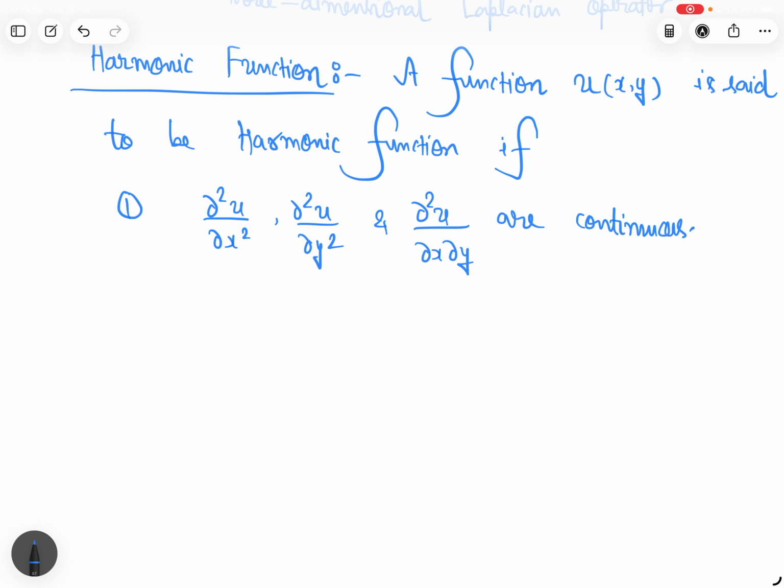And second, del 2u del x square plus del 2u del y square is 0.